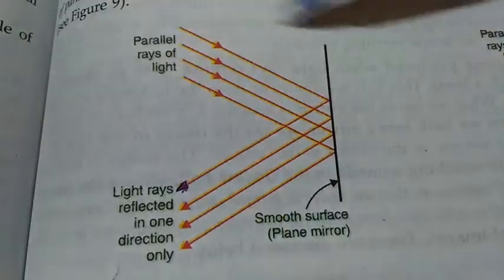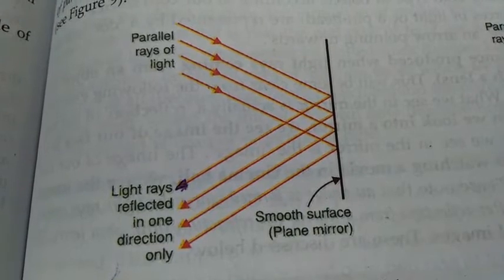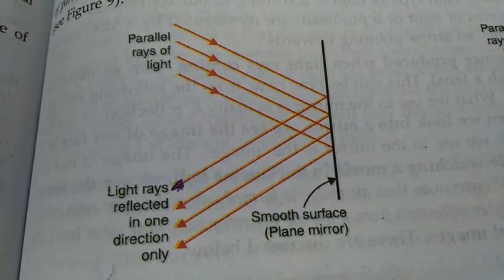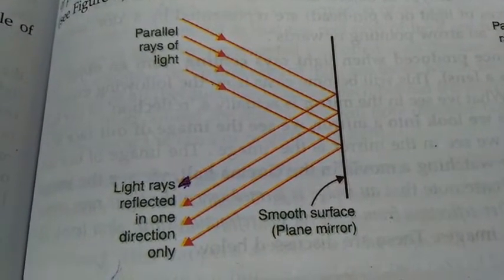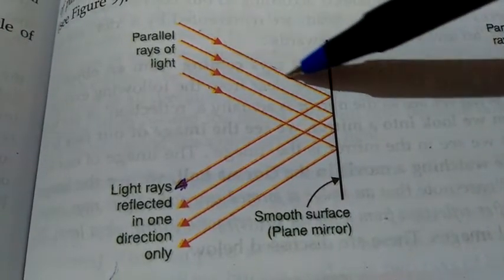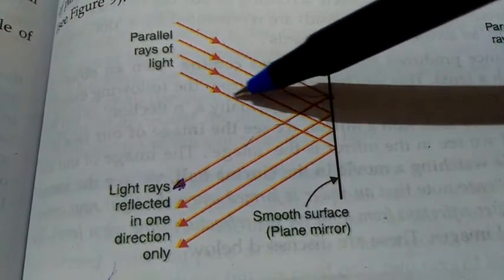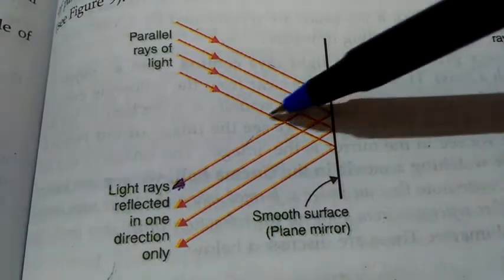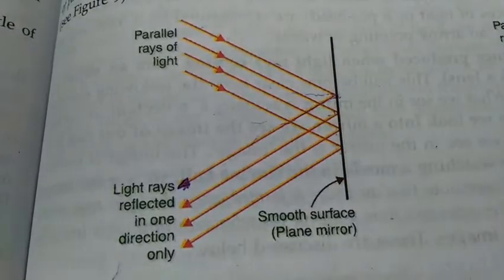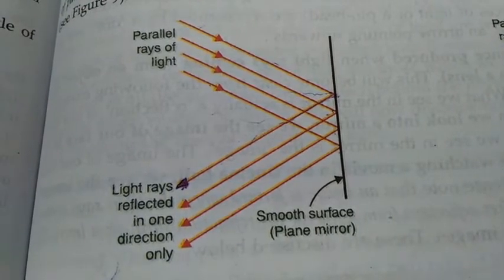So this type of reflection, where the reflected rays follow the same kind of behavior as incident rays, is called regular reflection, and regular reflection occurs only on smooth surfaces. Here you can see one incident ray, this is the reflected ray, and here will be their normal. For different rays we will draw different normals, and when we compare angle I and R, we will get I is always equal to R.